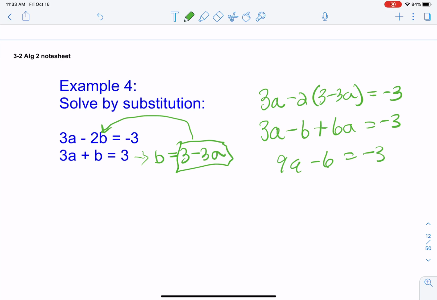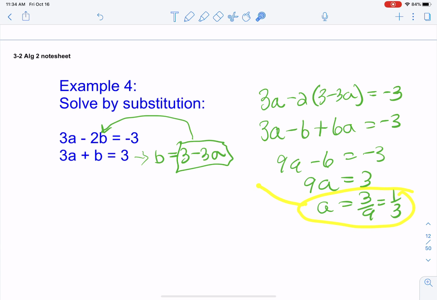Add 6 to both sides. 9a equals 3. Divide by 9. A equals 3/9. Now, I like fractions. Leave them as fractions. Just reduce them. If we reduce that, we get 1/3. Now, we're not done. One thing that's nice about substitution is once we have A, we can just plug it right there, and we've already kind of made the B process even easier.